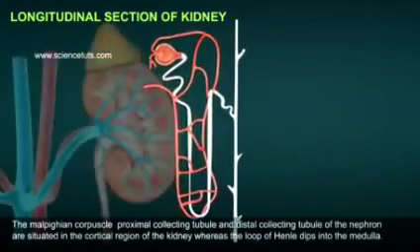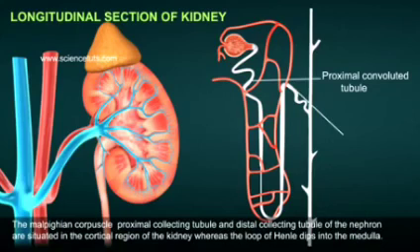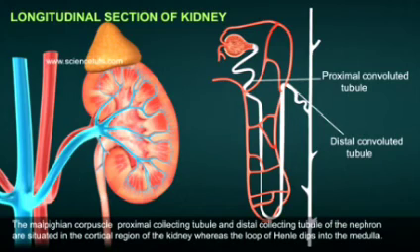The Malpighian corpuscle, proximal convoluted tubule, and distal convoluted tubule of the nephron are situated in the cortical region of the kidney, whereas the loop of Henle dips into the medulla.